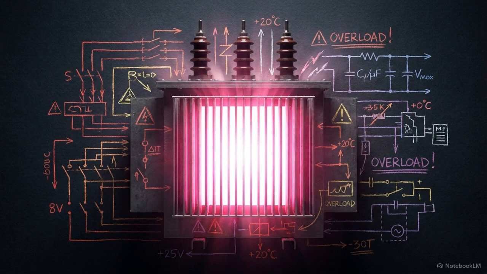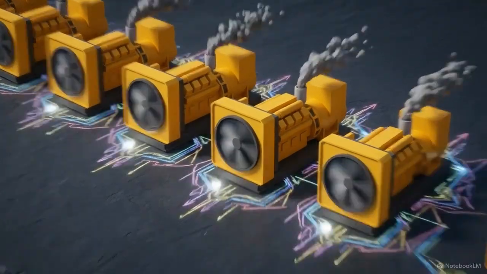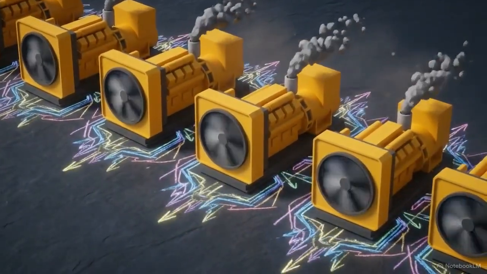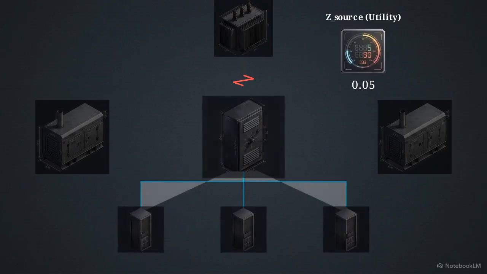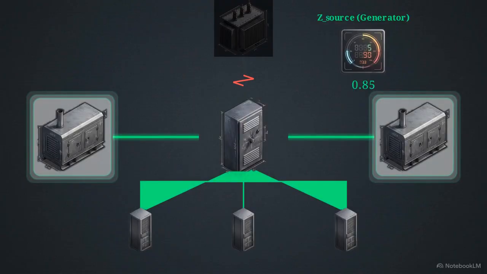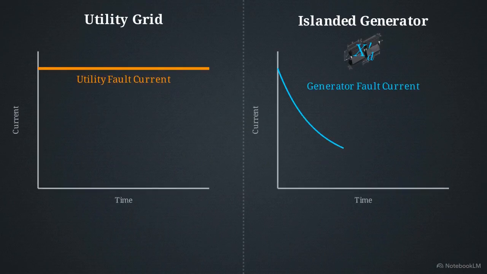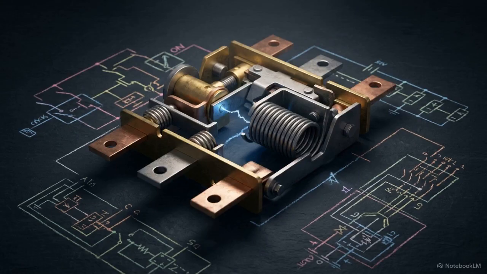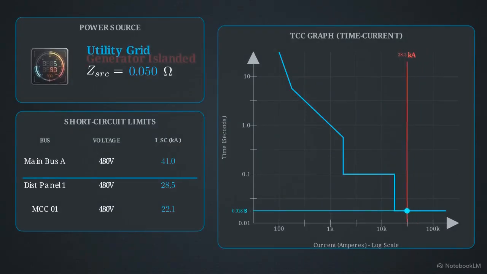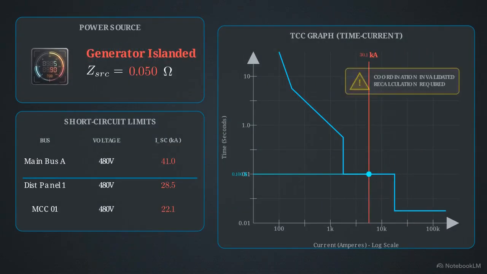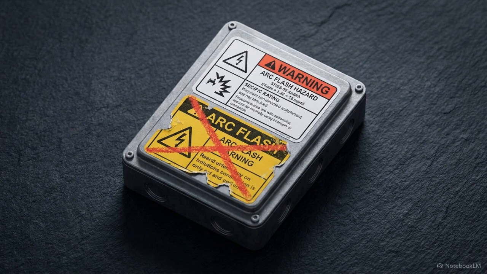The single most complex variable in modern data center engineering is the sudden transition to emergency backup power during a grid failure. Disconnecting from the utility grid to island on generators alters the system's fault profile and source impedance. Generator fault current behaves differently from utility power. It is limited by the alternator's specific reactance values and decays rapidly over time. Protective devices calibrated for a strong utility grid often fail to trip under the weaker, decaying fault current provided by a generator. Because the source impedance variables change in generator mode, all short circuit limits, relay coordination curves, and arc flash hazard labels must be recalculated.